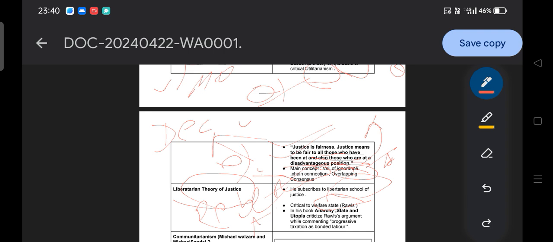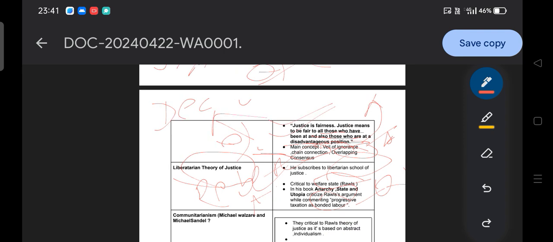Because John Rawls' theory of justice is based on what? The welfare state idea, to fulfill the needs of the society. Robert Nozick criticized this in his book Anarchy, State and Utopia, criticizing Rawls' argument while calling progressive taxation bonded labor. Simply, you can get a question on who considered progressive taxation as bonded labor. It is Robert Nozick. Robert Nozick argued about progressive taxation: why tax at a higher rate? People are earning by their own effort, on their own merit, so why should they give a portion of their money for the welfare of the people?